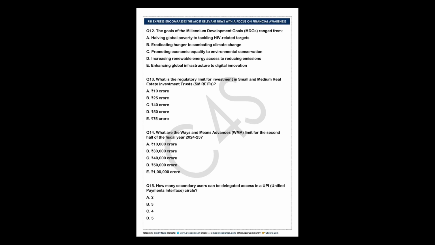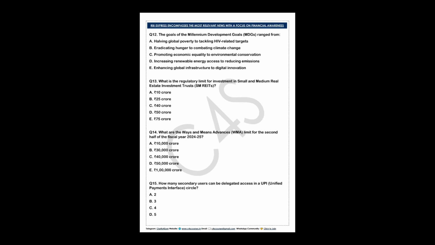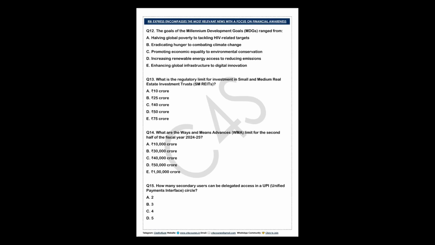So the next question that they have asked is, how many secondary users are delegated access in the UPI? If you have understood the UPI very well, it is in current affairs. I guess in the month of August, the UPI interface came at that year, right? So it was given 5. Okay, the correct option is 5.